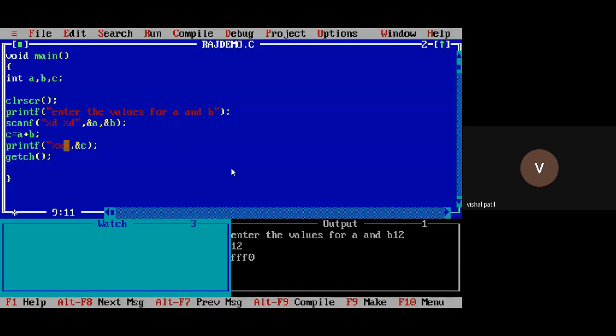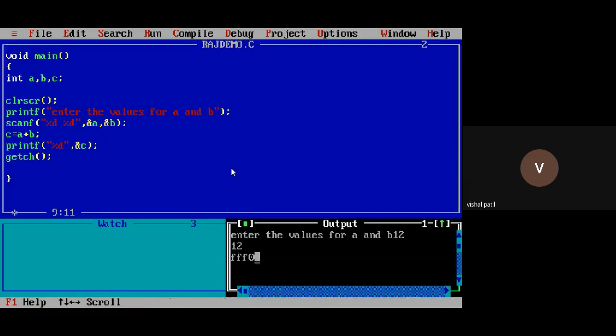This is the memory address FFF0, the memory address of the variable C. Because instead of D, I have written X. For hexadecimal values, we use %x. That's why it has shown the memory address of the variable C.